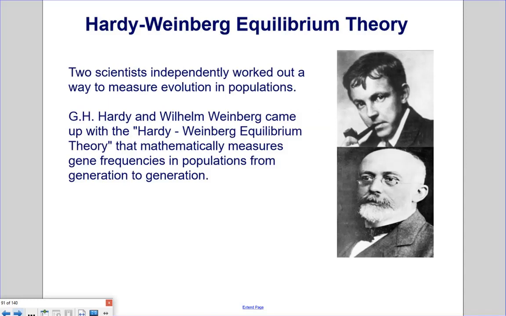The Hardy-Weinberg Equilibrium theory. Two scientists independently worked out a way to measure evolution in populations. G.H. Hardy and Wilhelm Weinberg approached a biologist and said, "Hey, you need some more mathematics in your science." So they came up with the Hardy-Weinberg Equilibrium theory that mathematically measures gene frequencies in populations from generation to generation.